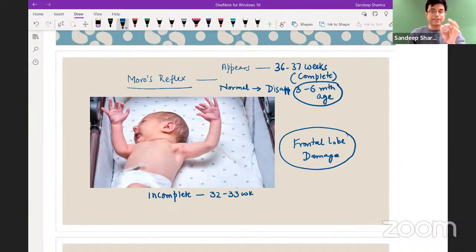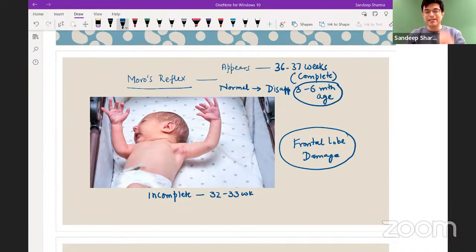Now what is the key concept to remember? There is a saying people say, there is a child hidden inside every adult. I disagree. I would say there is a Moro reflex hidden in every adult. You would be surprised to know that right now also Moro's reflex is present in you and me, but it is always kept inhibited by the frontal lobe.